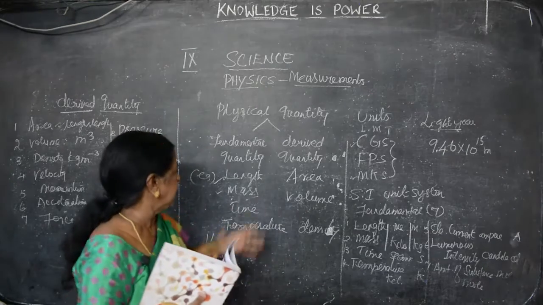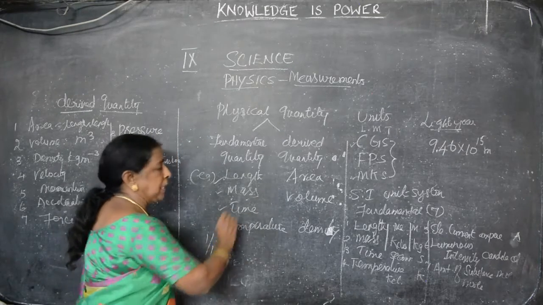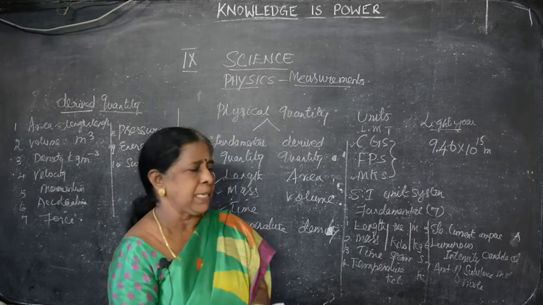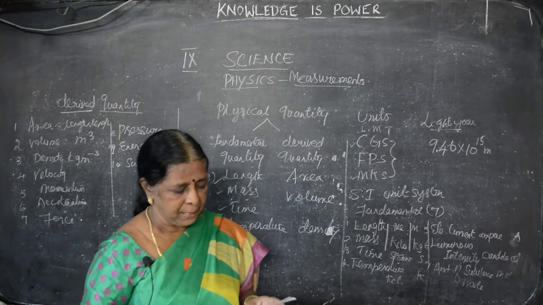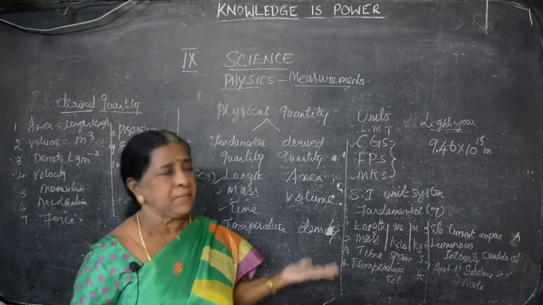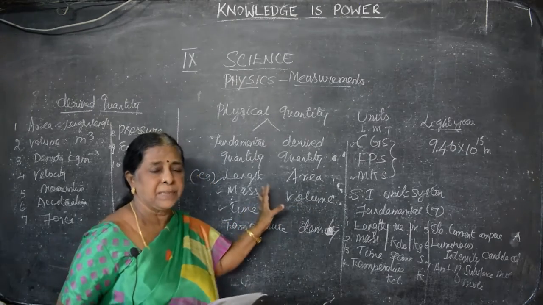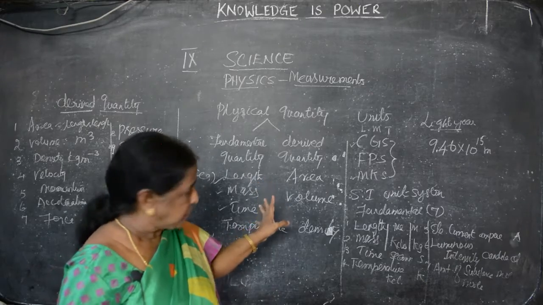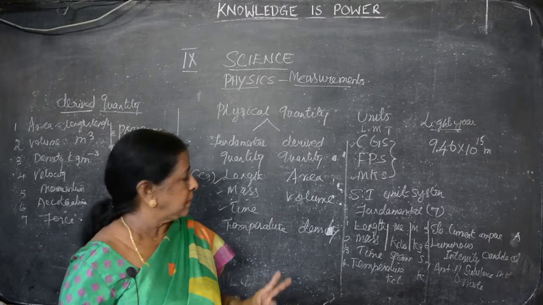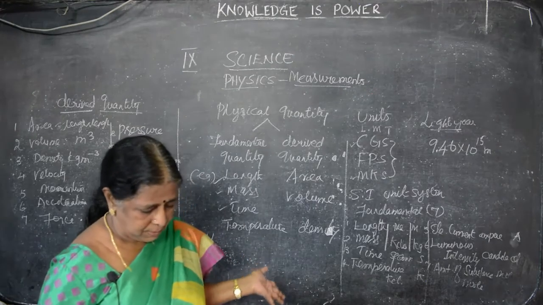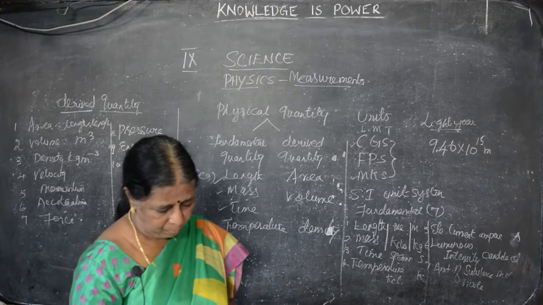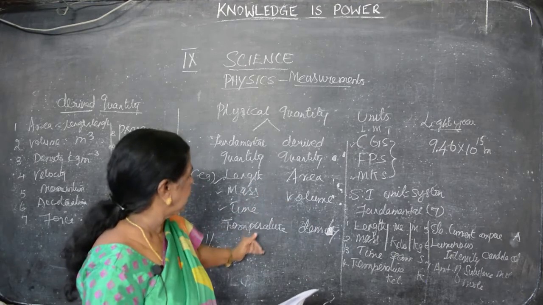And the third one we have to go for is time. Time, you know, is very precious. So the lowest thing is what? Second, hour, minutes, like that we can see. The SI unit of time is second. Temperature, I said very clearly in the beginning itself, how much the body is, whether it is hot or cold, that is measured by Kelvin. There are two kinds of temperature scales. One is Celsius, the other one is Fahrenheit.